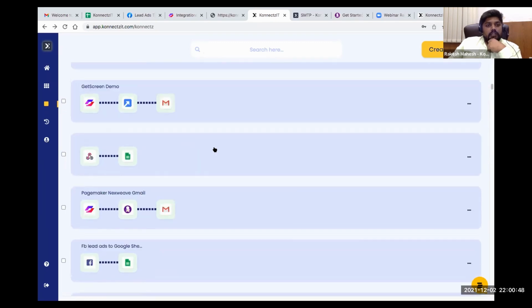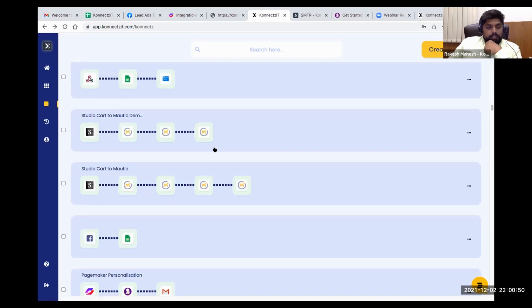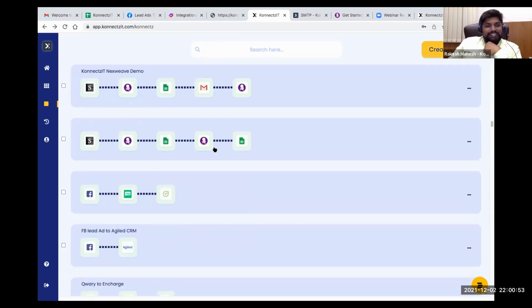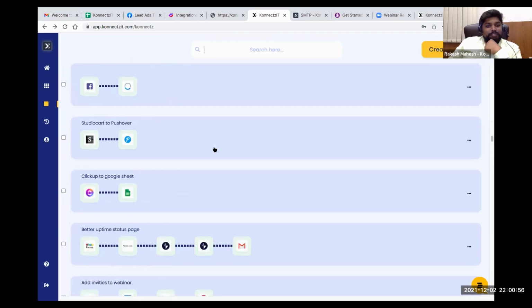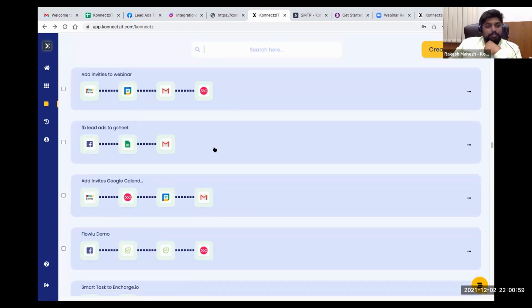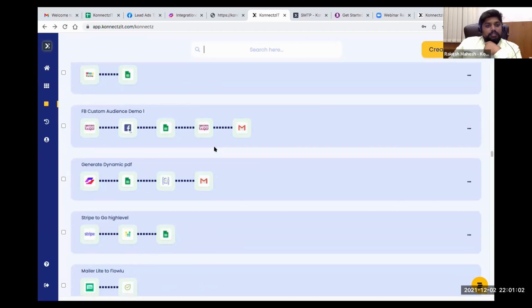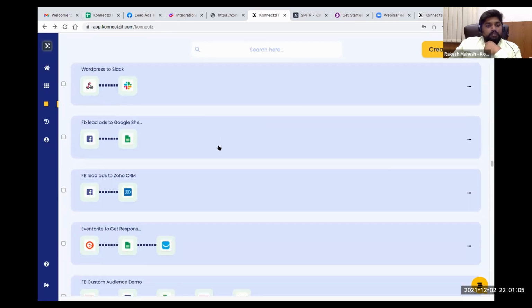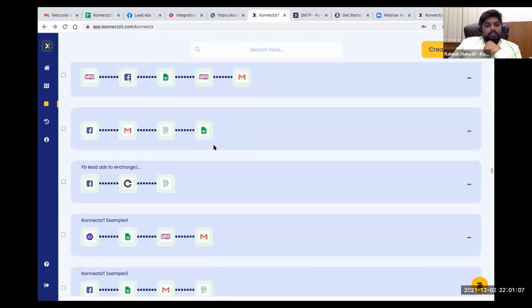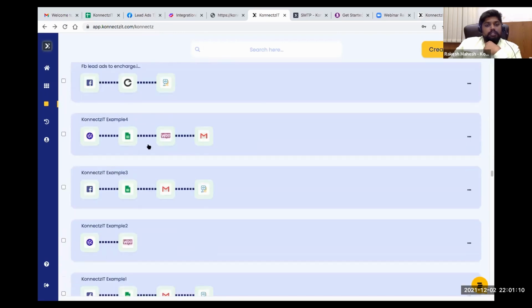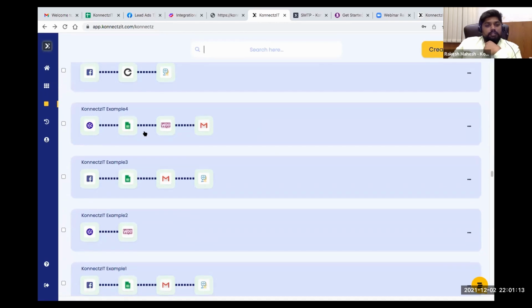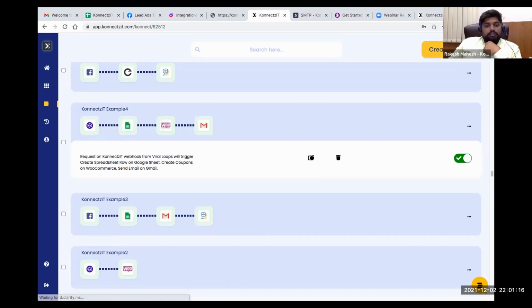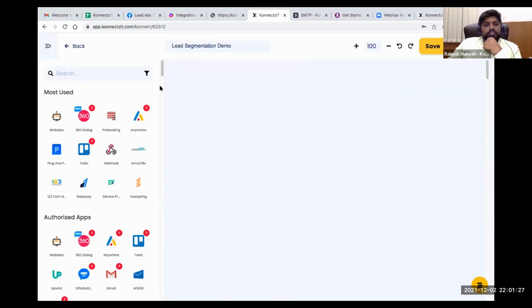Okay. Sorry guys, I'm just pulling up one of the use cases which I built using Coupon Generator. Okay, I think it is here. Let me do that. Okay, let me open this.